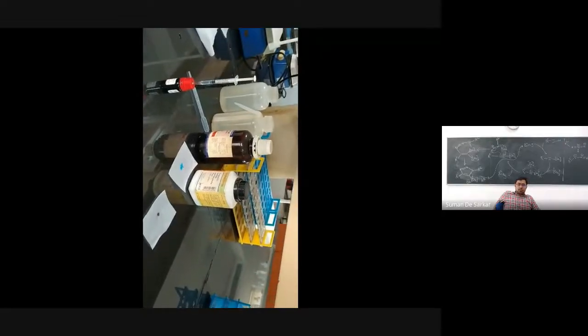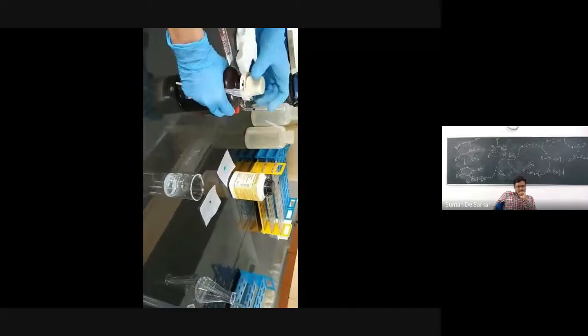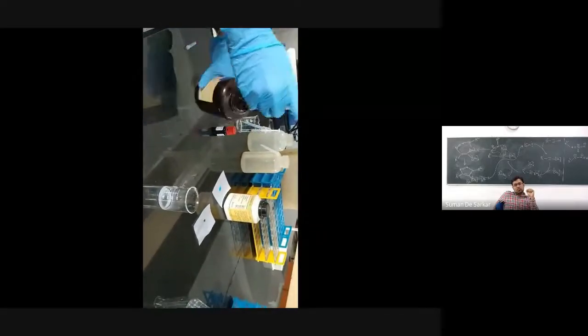So we have taken the butanol and water. Now we are adding 5 ml butanol to 5 ml water. That is the tertiary butyl alcohol.